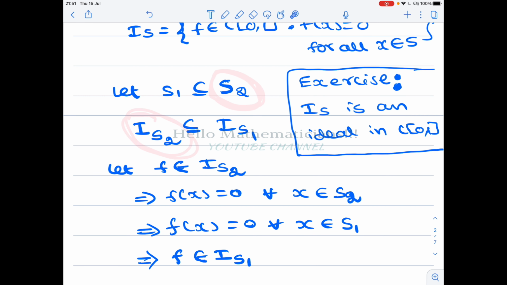Therefore if the set becomes smaller and smaller, then the ideal will become bigger and bigger. So from this we try to guess that when S is a singleton set, the ideal will be maximal. That is our first guess. We are going to prove that rigorously, but we can understand it from here itself.